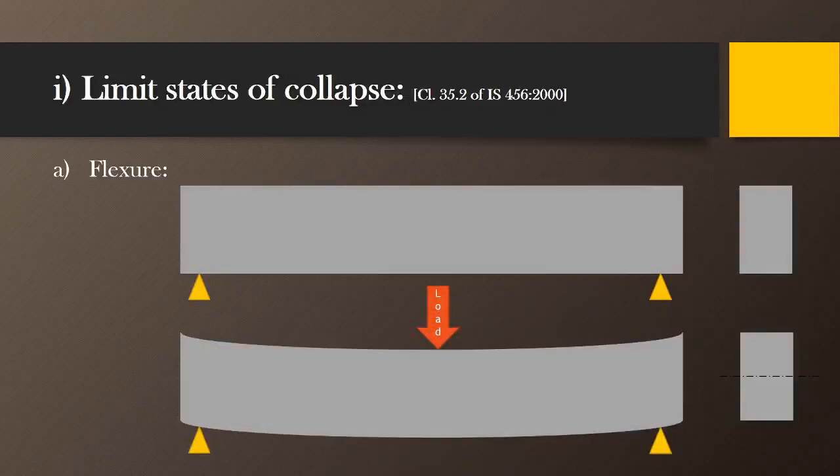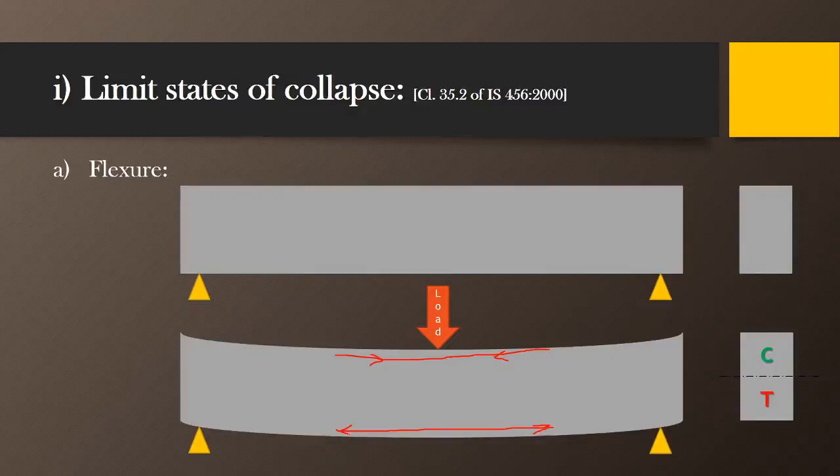Due to that loading, this beam will bend and deform like this, and as we have discussed previously, the top compression fibers will be subjected to compression, and the bottom fibers will be subjected to tension. It means that above the neutral axis, compressive stresses form, and below the neutral axis, tensile stresses form. So two types of stresses are exerted in the member. That's why such a situation is called flexure.